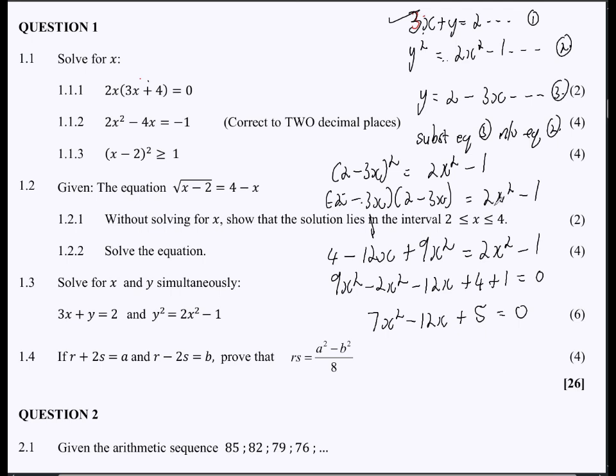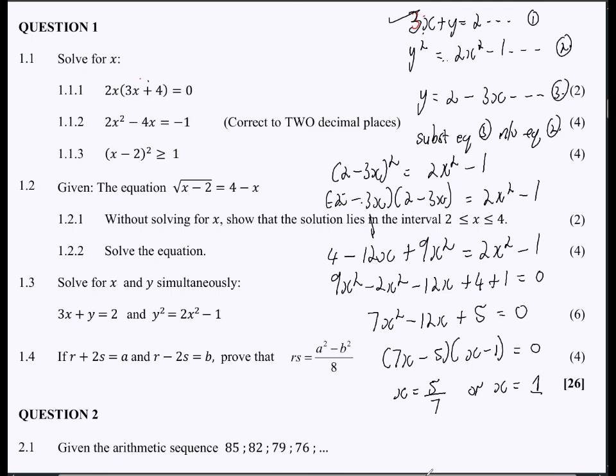Pardon me there. Okay, so when you factorize this, and if you cannot factorize, that means you can use the quadratic formula as well, right? So 7x minus 5. Do not crack your skull trying to factorize, guys. Factorization should have been mastered in grade 10. If you didn't master it at this point, there is no use in trying to crack it now. Focus on other things. Then x is equals to 5 over 7, or x is equals to 1, right? But then we know that we are dealing with simultaneous, so we are not done.